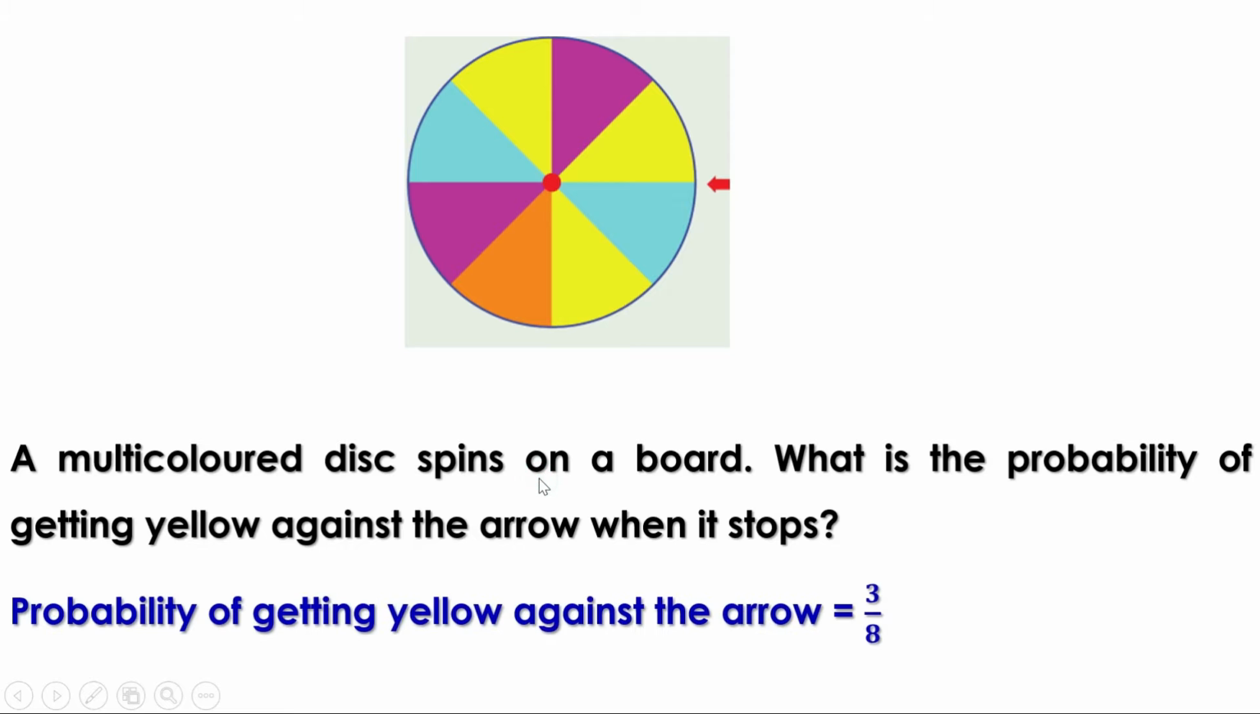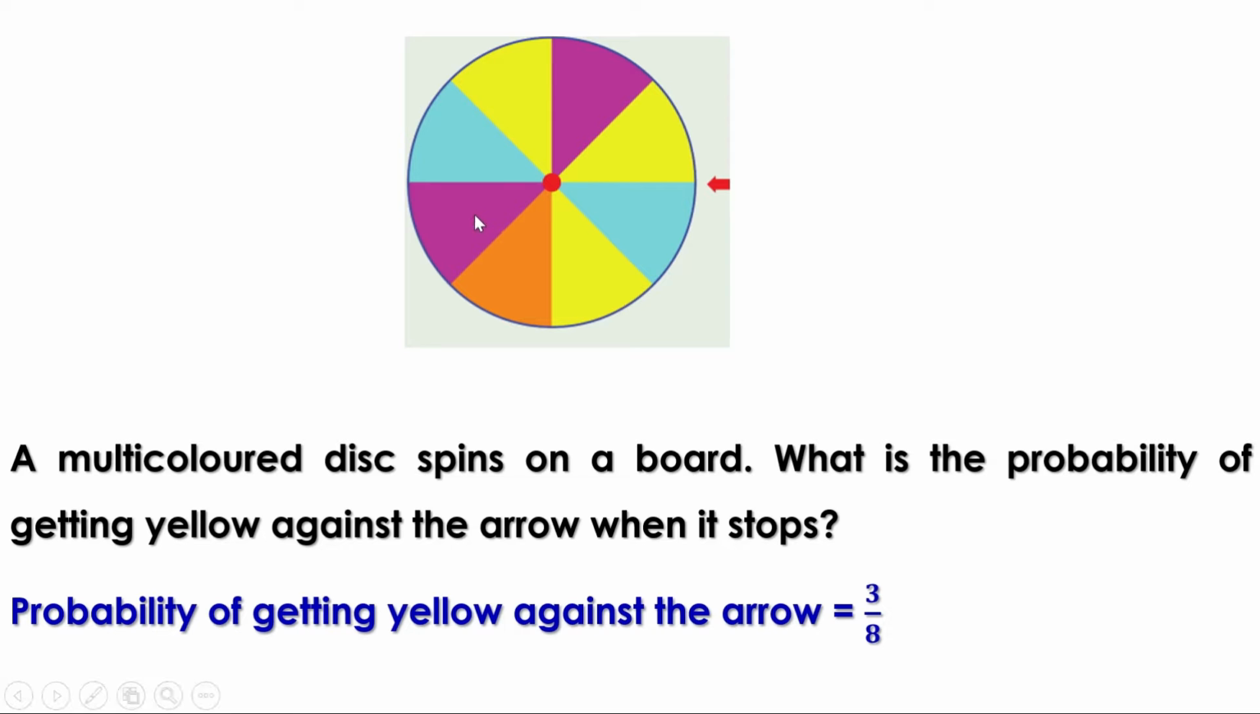3 by 8. Now, what is the probability of getting blue against the arrow? There are only 2 blue parts. Therefore, probability of getting blue against the arrow is 2 by 8 or 1 by 4.